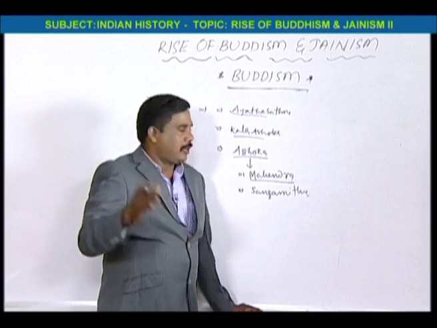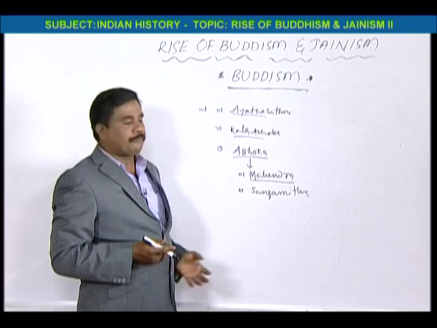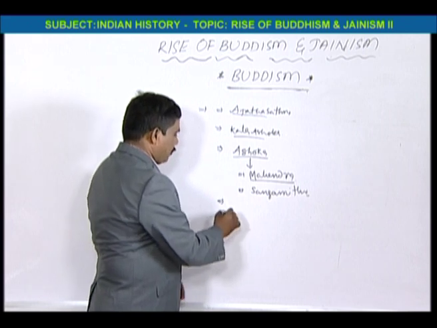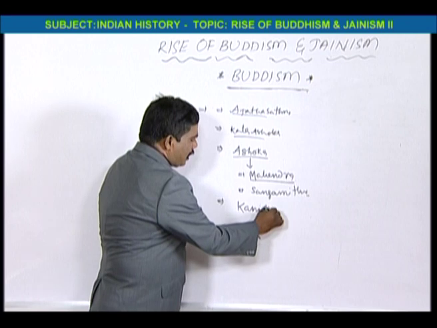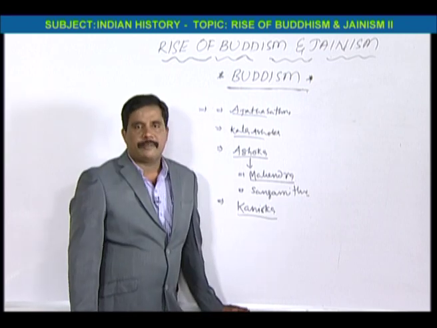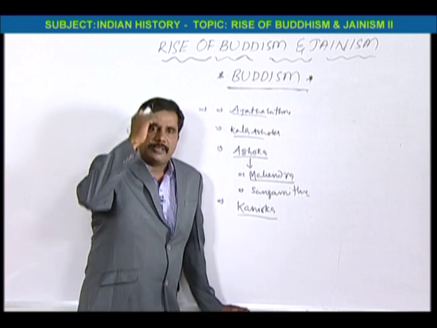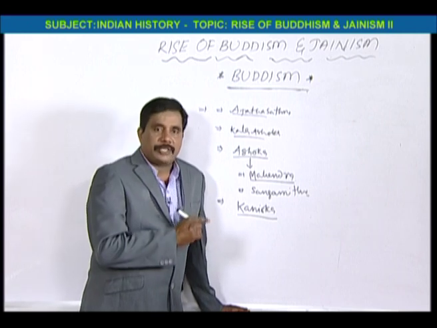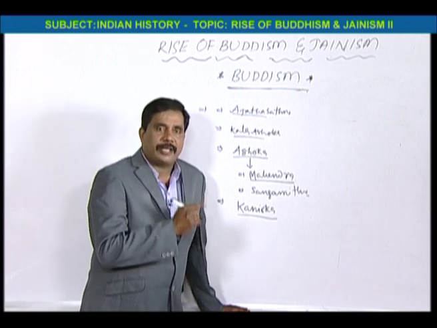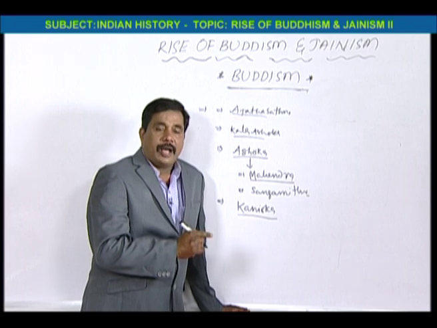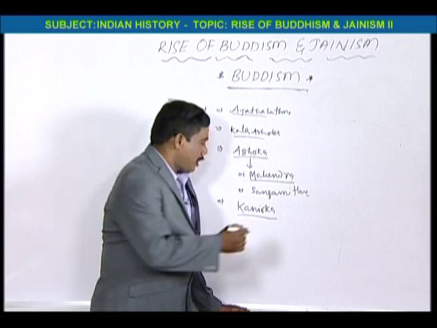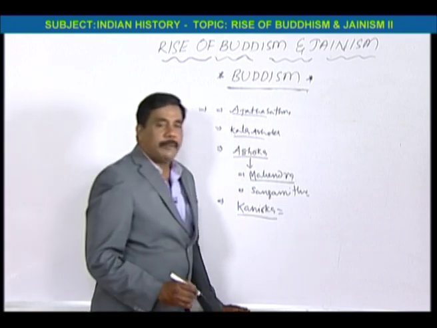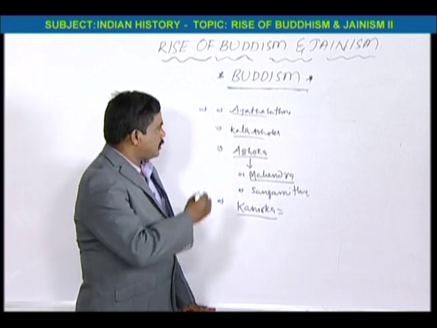Southeastern countries are following Buddhism because of Ashoka. And after Ashoka, we have Kanishka. Kanishka was a foreigner who came to India from Central Asia. He also embraced Buddhism, and he conducted the 4th Buddhist Council in Kundalavanam. That's why Kanishka is also one of the important kings who embraced Buddhism.